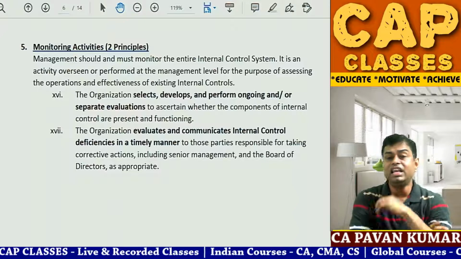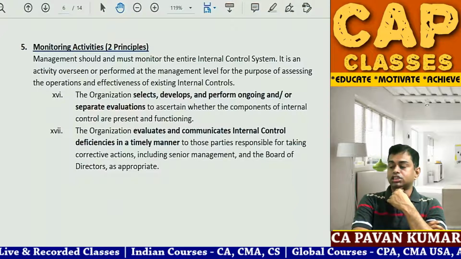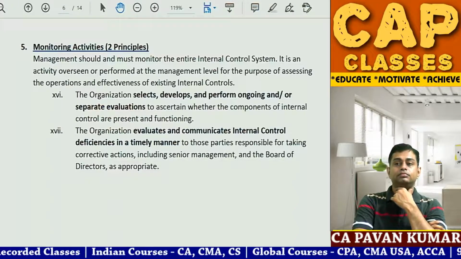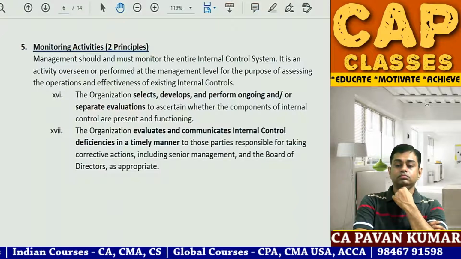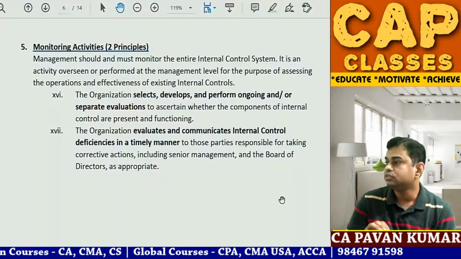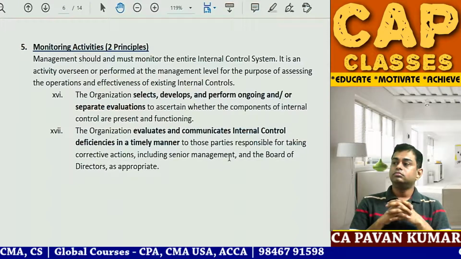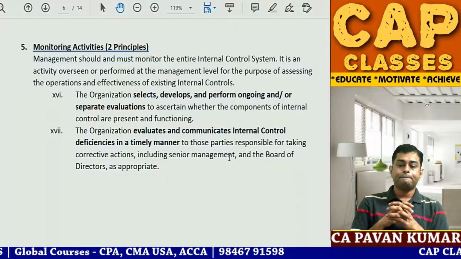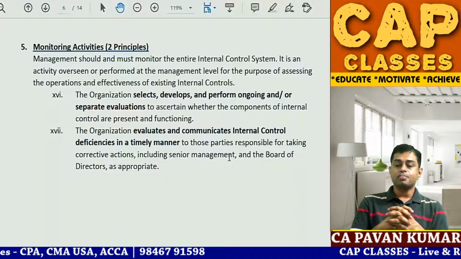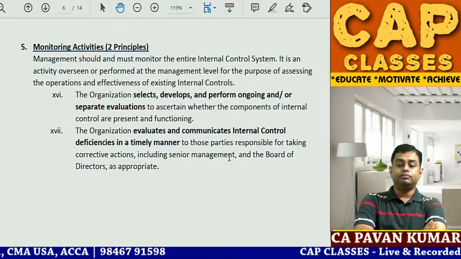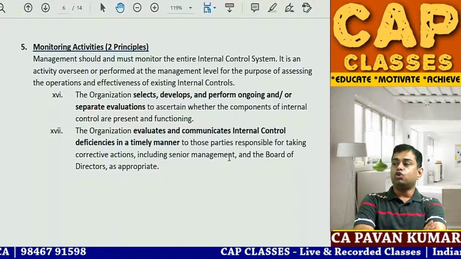Under the point number 1, even the strongest of the controls will be outdated and become obsolete over a period of time.